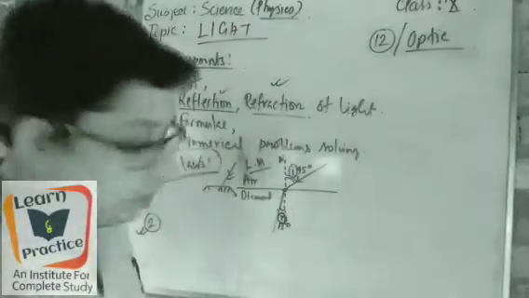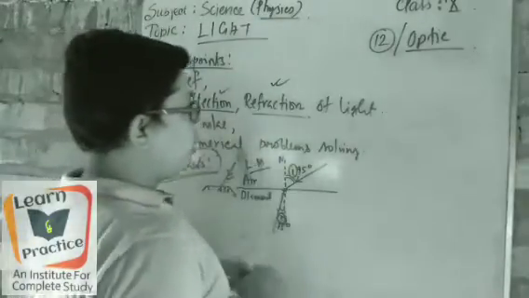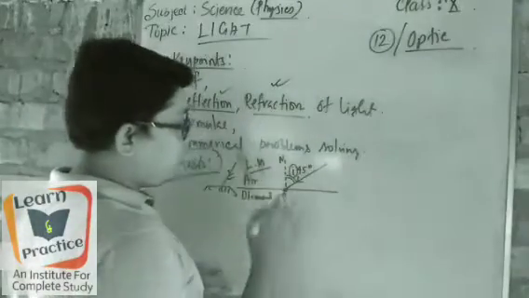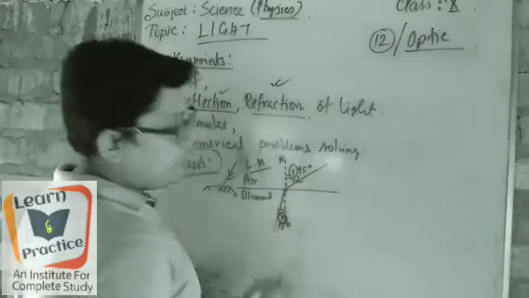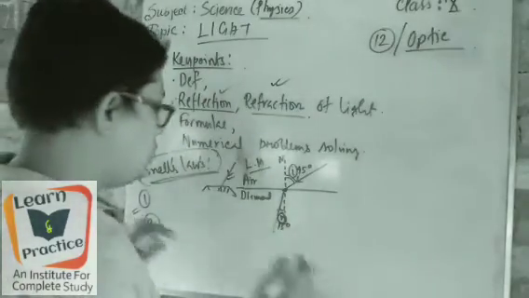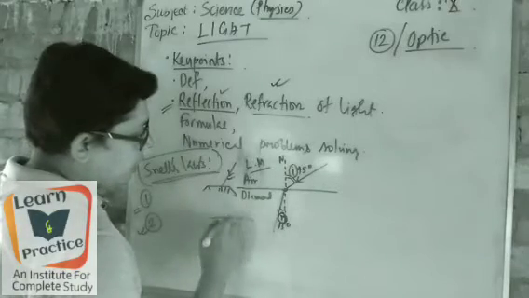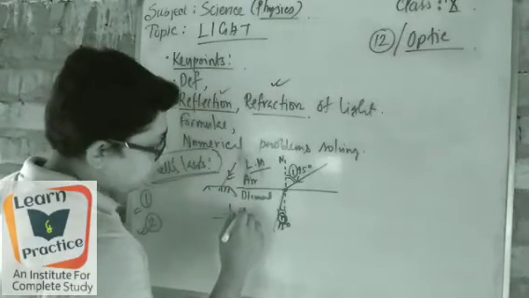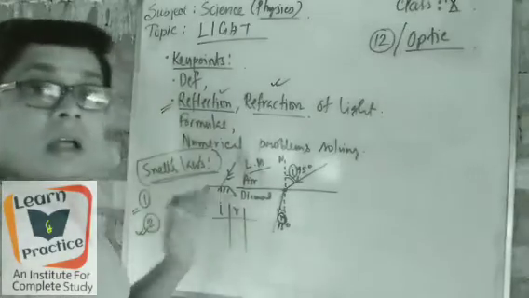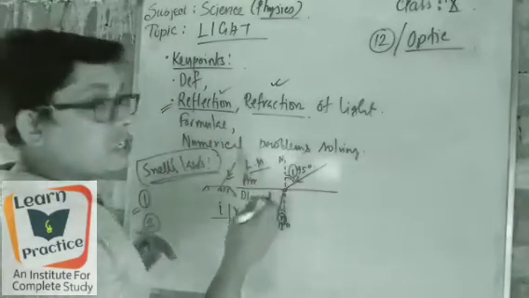Here we took earlier that the incident ray is 45 degrees while the refracted ray is 15 degrees. If we go for the calculation, suppose we take a measurement of I and R and take the relation between them.